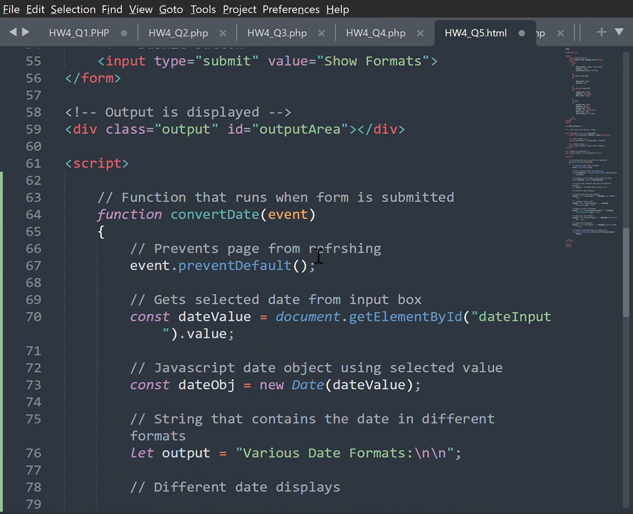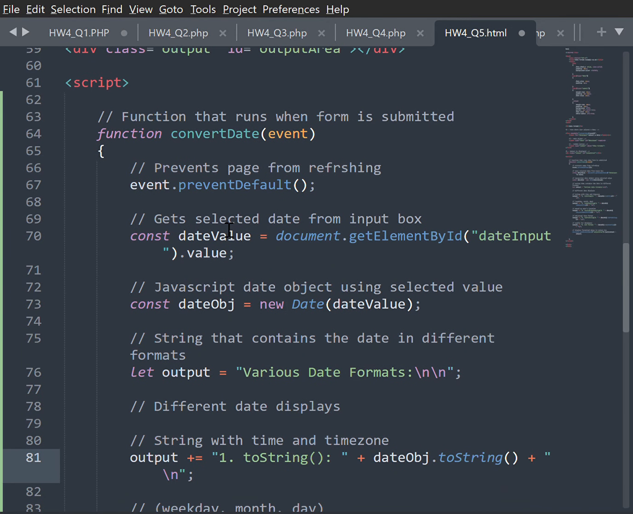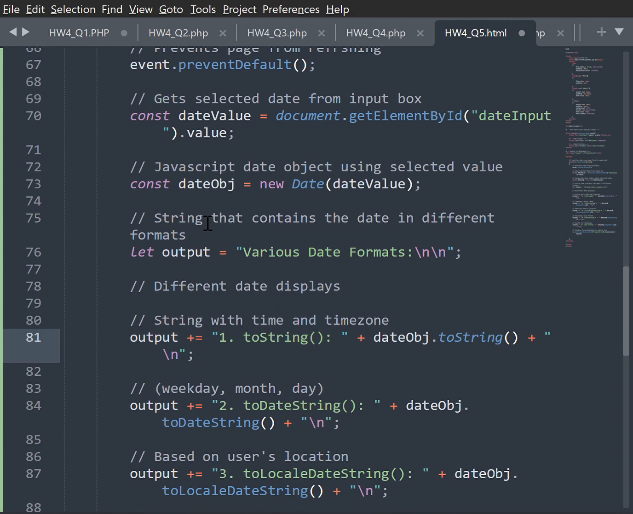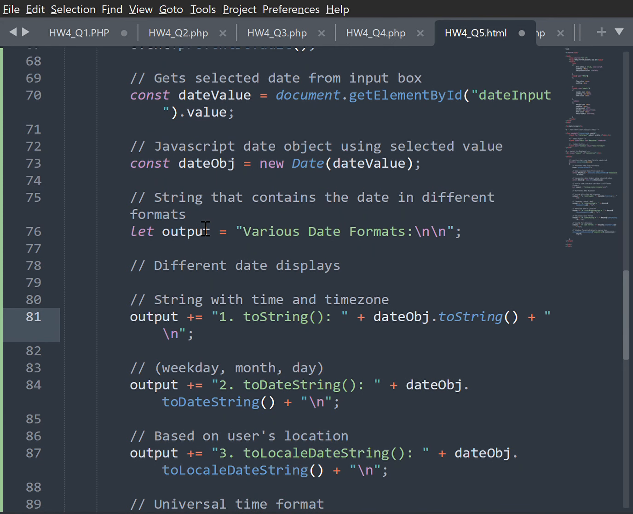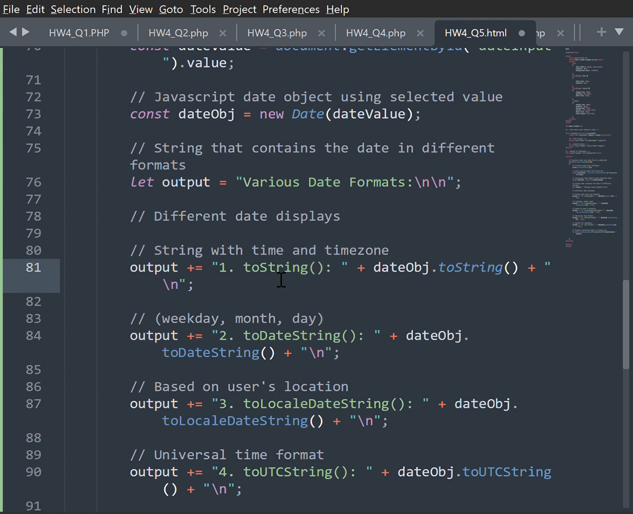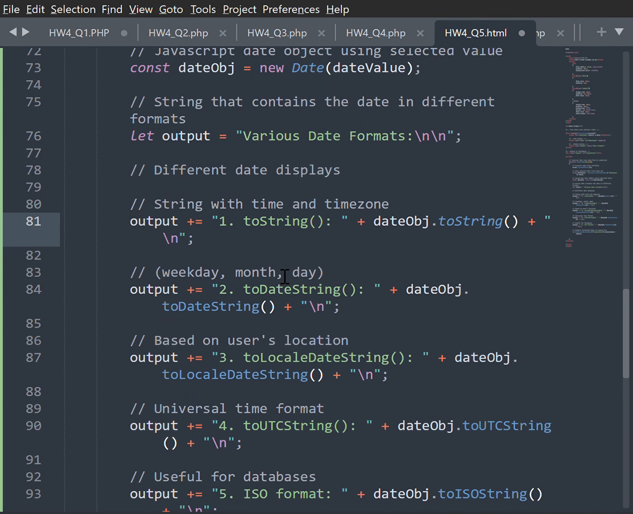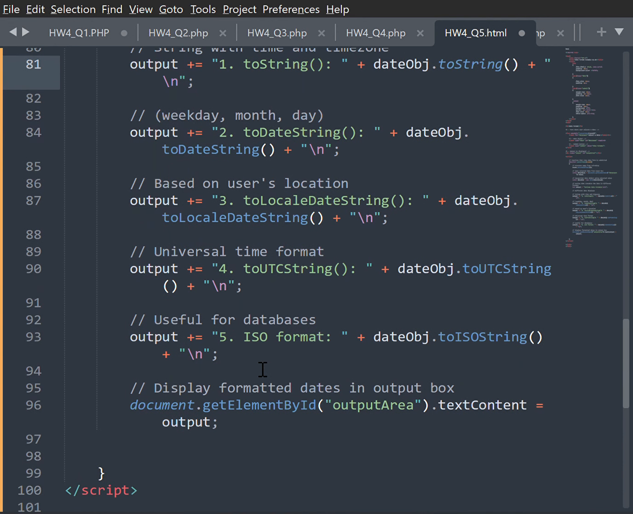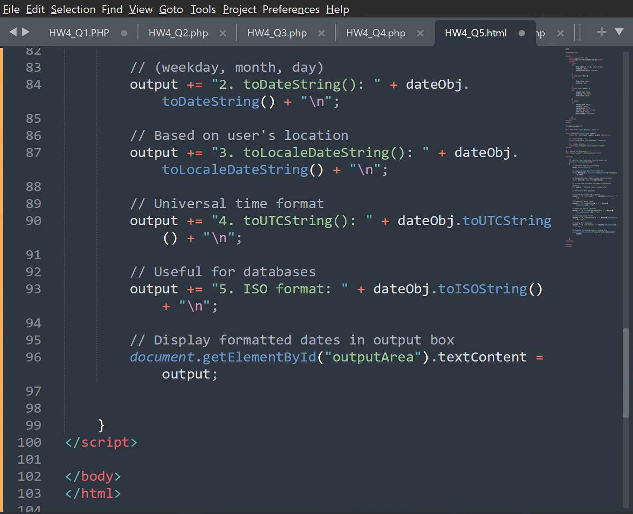The function that runs when the form is submitted. So we get the selected date from the input box, and then we have a string that contains the date in different formats, so various date formats, and then we have the different displays: string with time and time zone. We have the weekday, month, and day. Based on the user's location, universal time format, useful for databases, which is the ISO format, and the display formatted dates in the output box.